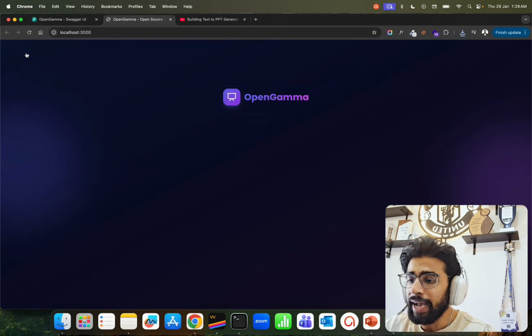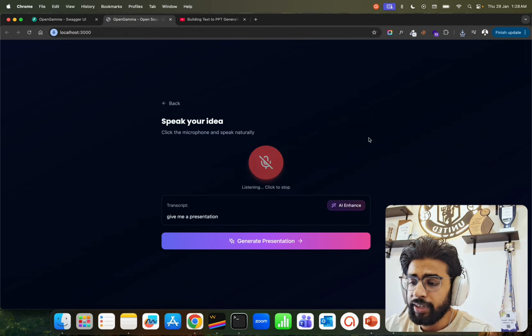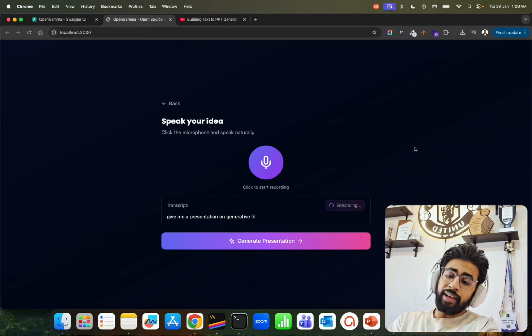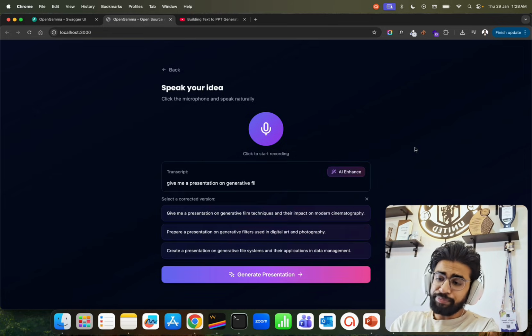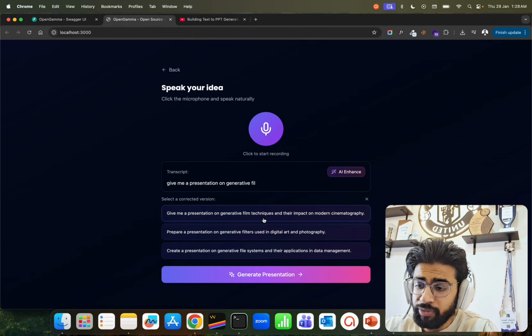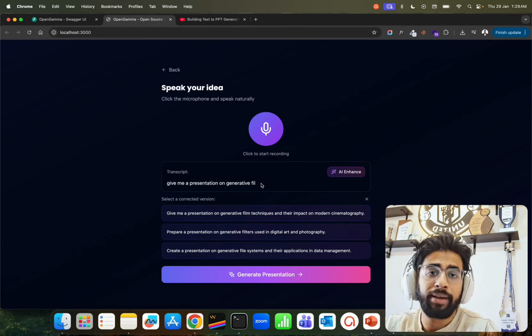Let's go back. And once I come back, I'll click on voice input. Give me a presentation on generative AI. So let's see, for example, it heard: give me a presentation on generative fill, right? I can have an AI enhance. When I click on enhancing, it also enhances, because most of the time, as you can look over here, it gave me a corrected version: generative film techniques and their impact on modern cinematography. Basically, I wanted to have this on generative AI, but it could not take it from my voice input.